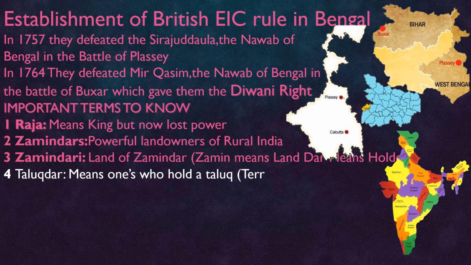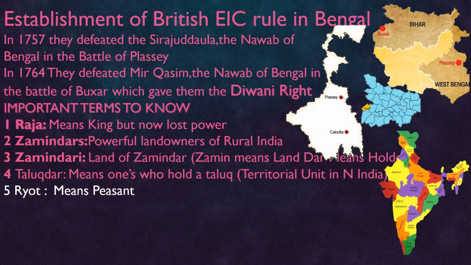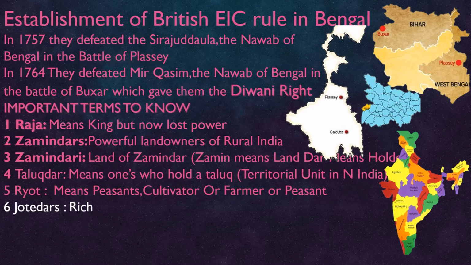Talukdar means one who holds a taluk, a territorial unit in northern India and South India also, in some states like Karnataka and Tamil Nadu, but in Andhra we call it a Mandal. Rayat means peasant, cultivator or farmer, all denote the same meaning.